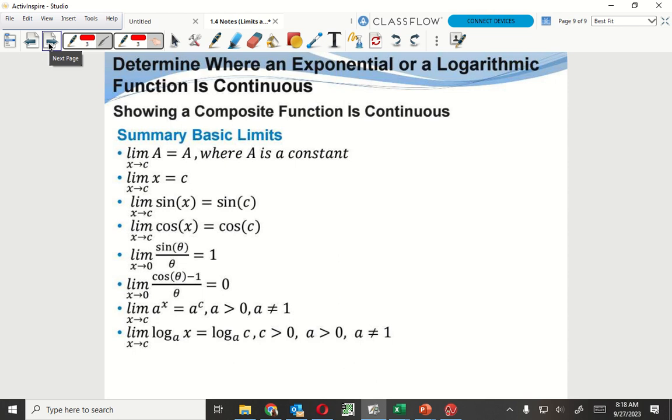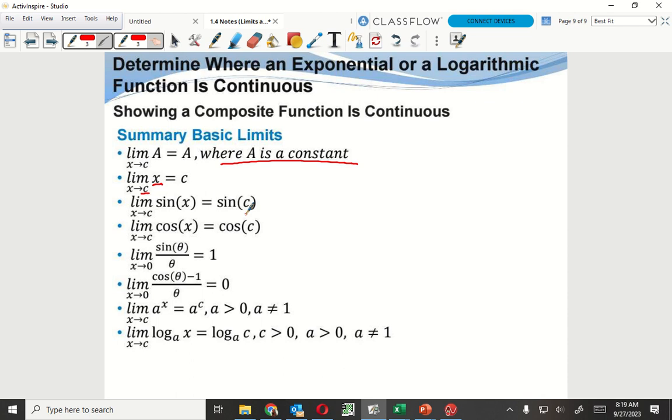Here are some more rules that go along with this. The limit of a, so it's just some constant, it doesn't have an x value, is just going to be a. It doesn't have anything to plug in. Let's say we have the function f of x equals 2. The limit for that, no matter where it's at, is going to be 2 because there's no variable to plug it into. If this is just going to be x, there's only an x right there, so that means I plug in the c for the x. My answer is going to be whatever the c number is.